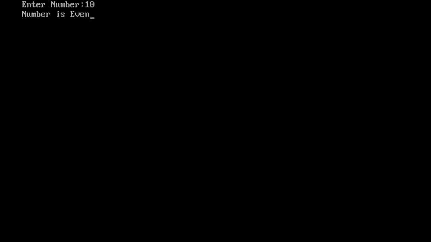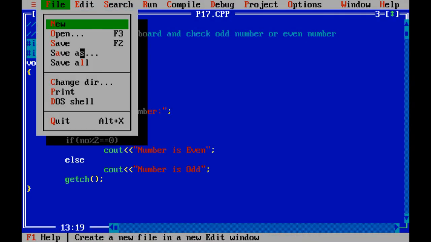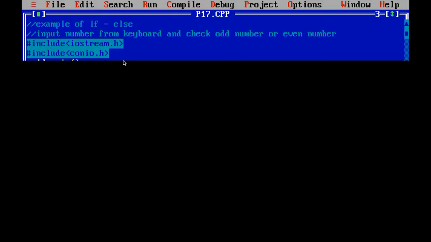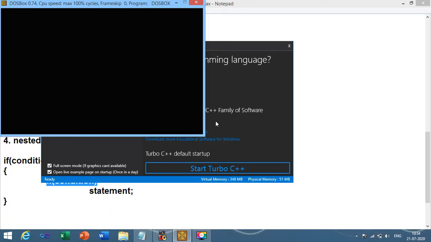After completion of these 3 programs, we have completed the if-else statement. After that, we will start with the if-else ladder. So in tomorrow's session, we are going to discuss 3 programs related to the if-else statement, and the remaining 2 programs related to the if-else ladder, which we will discuss in our next lecture. Right? Until then, let me share the notepad file of today's session so that you can easily write in the journal.